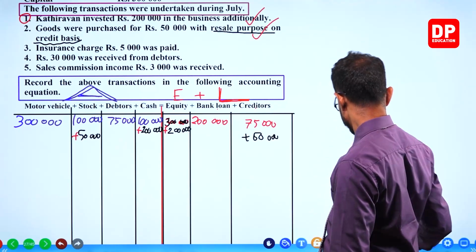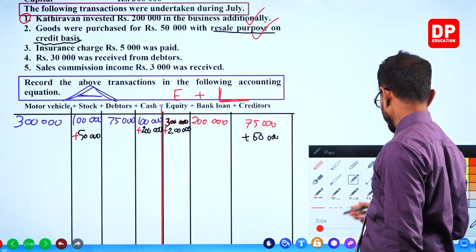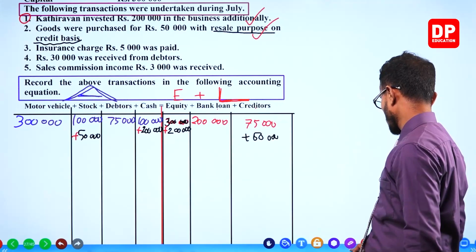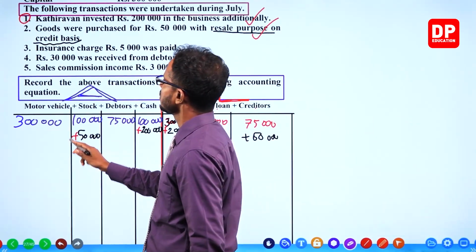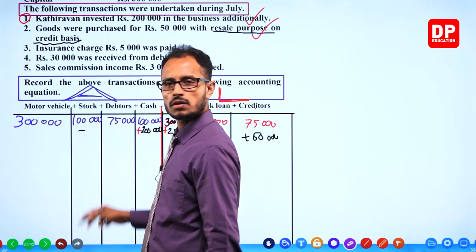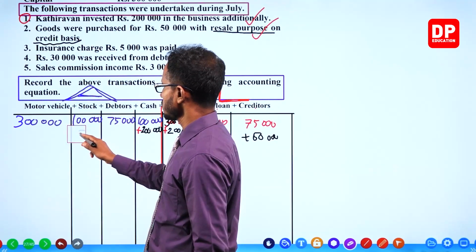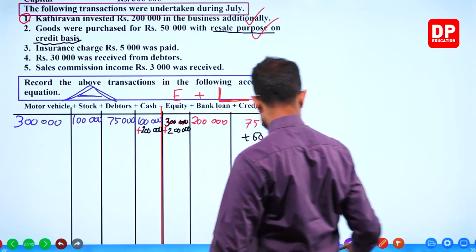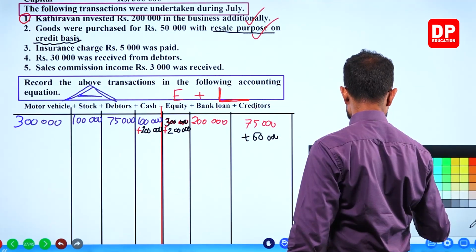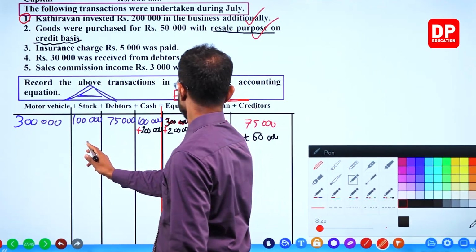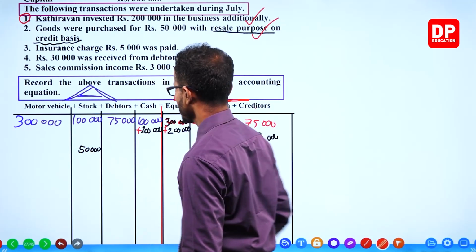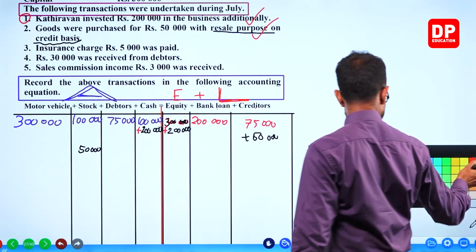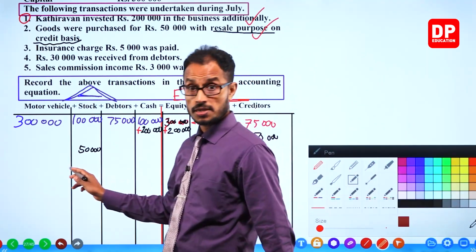Shall I put this 50,000 a bit lower, with a bit more space? 50,000 here under stock. Plus or minus? Plus.